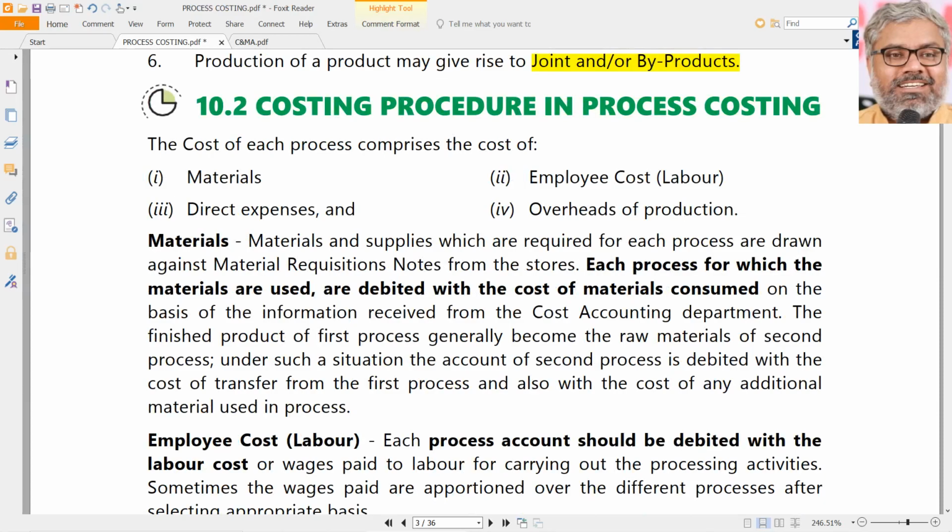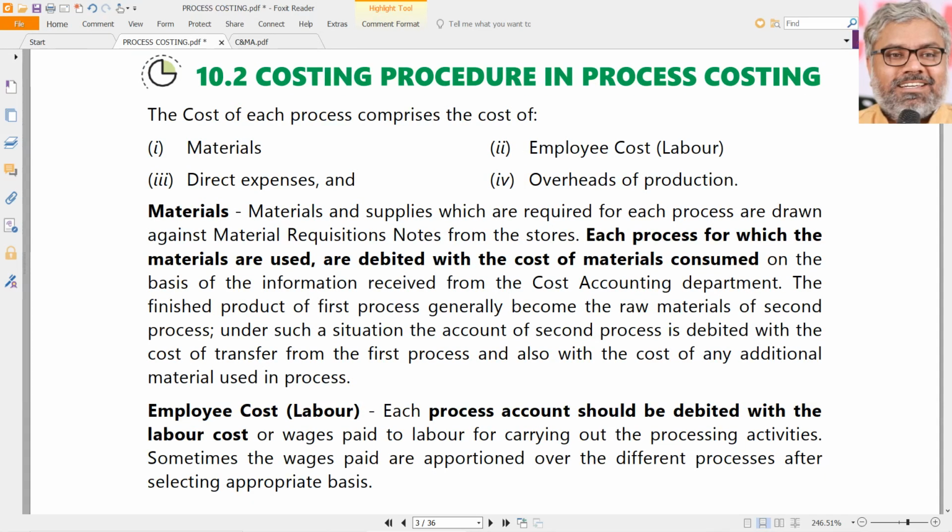And particularly, there is not going to be any rocket science or freshly developed something. Any cost, whichever method we use, ultimately will have the same things. There will be material cost, there will be labor cost, there will be direct expenses, there will be overheads expenses, definitely. But which overheads we are talking here? Production overheads we are talking. Office overheads and all is different. That has nothing to do with manufacturing process. That comes later. When we are talking about process, we are talking the core manufacturing process.